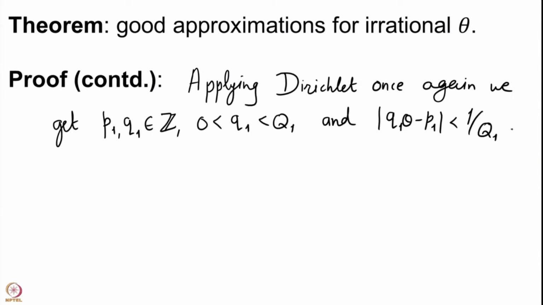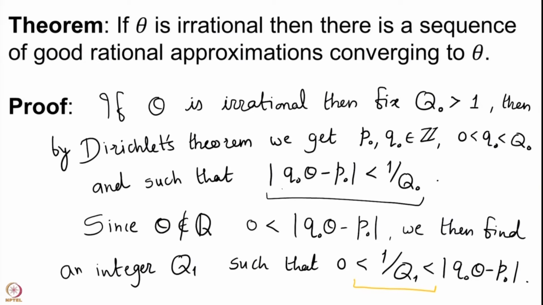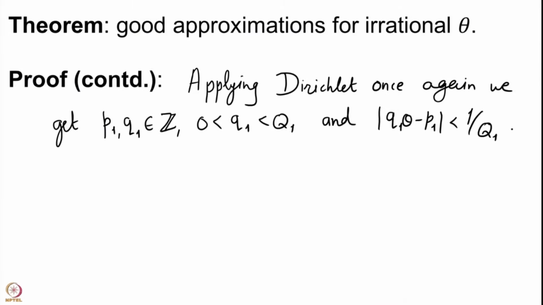So, we had seen earlier that q naught theta minus p naught was less than 1 upon q naught, and we have q1 with this inequality. So, we are coming further down towards 0.